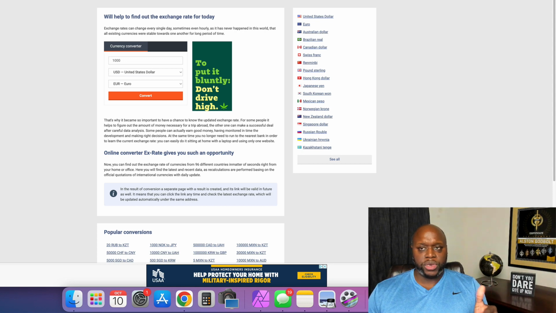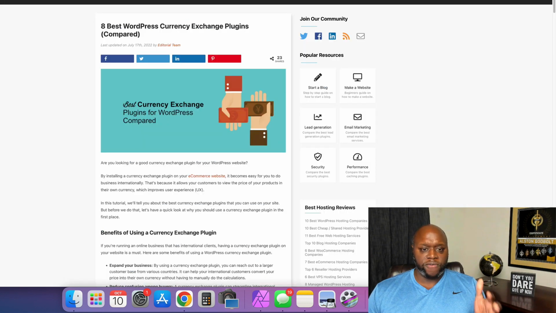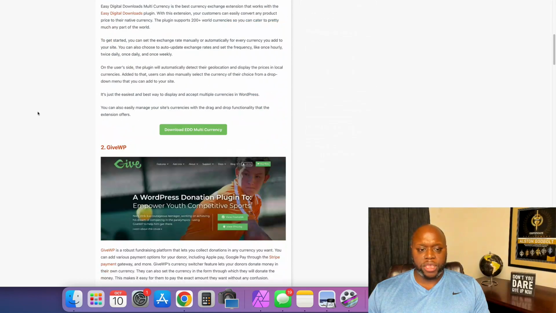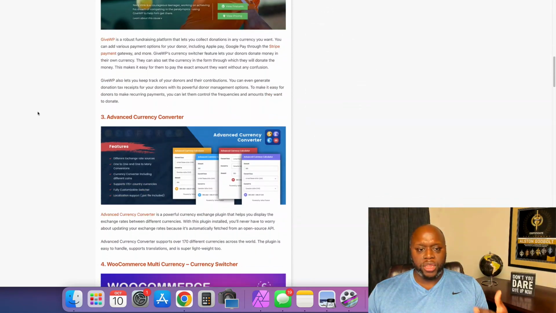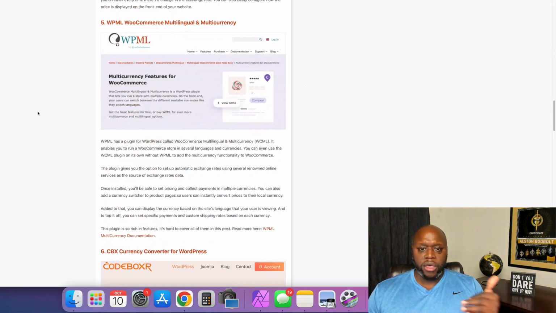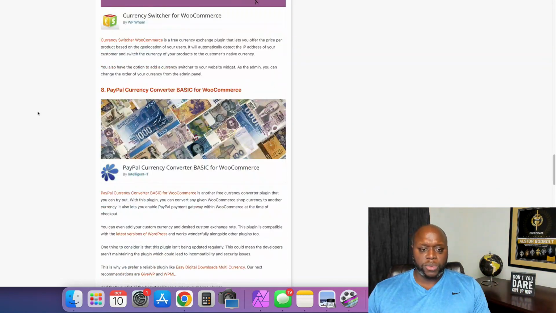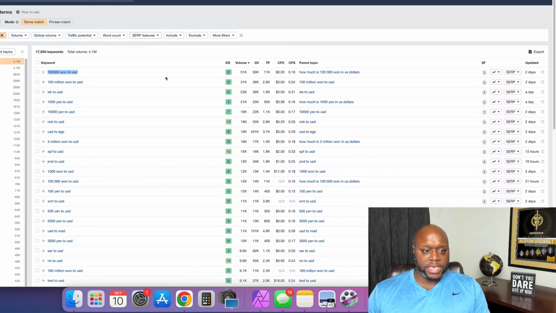Now what you can do is you can either Google currency converter WordPress, or you can go over to this website and they have a list of the 8 best currency converters that you can just put right into your website, and you can create this really fast. As you can see here, there are a bunch of different ones. There are some free ones, some paid ones, but the most important thing that you want to do is go out and find these keywords so that you can start creating the content.